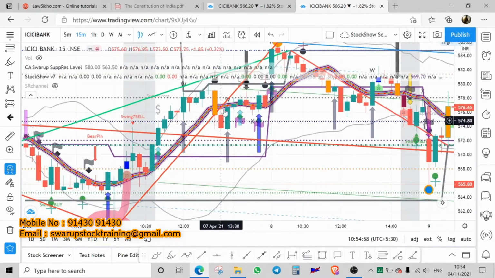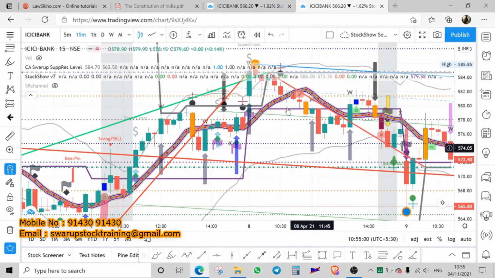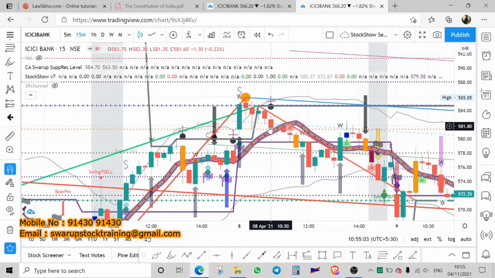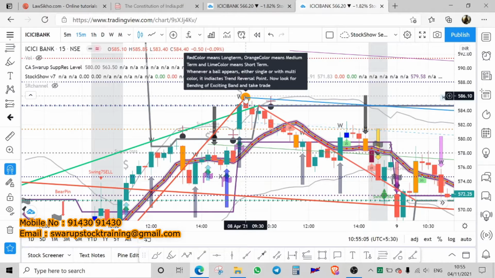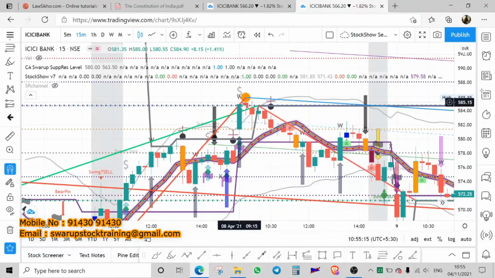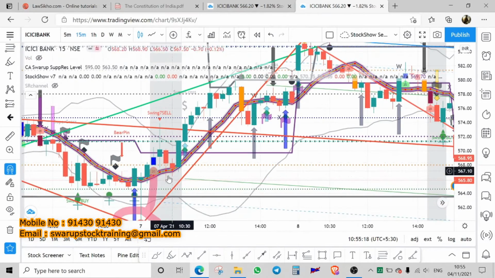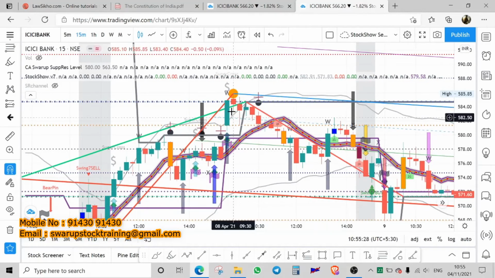We have not even got out here, because I will be waiting for another small circle, and this time this circle is an orange circle. That means my medium term, mark my word, medium term upside is over. So I will get out here. So here I started my journey at about, let's say at this level, or at this level, to be on the safe side, 568 my entry instead of 567, and I will only get out at this level 584, which is a very strong GAN line, 584.